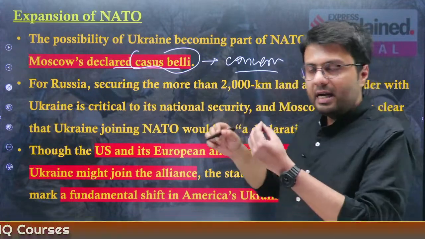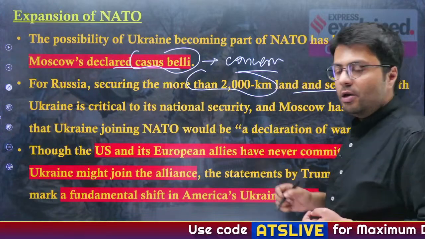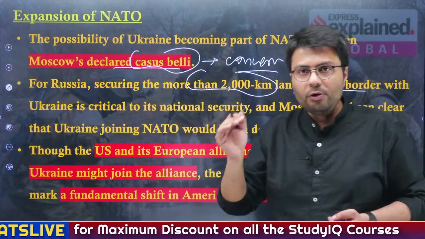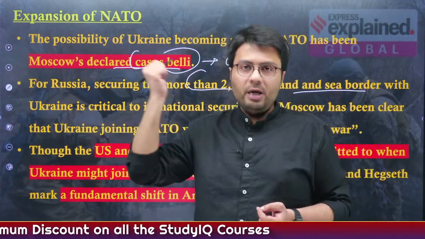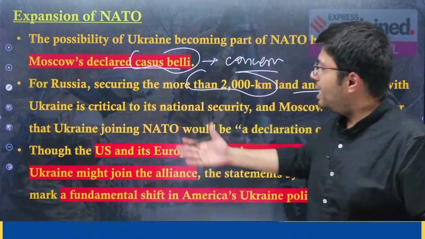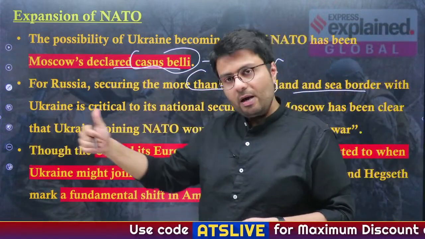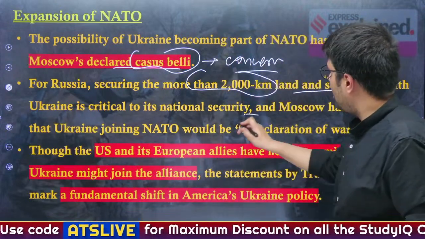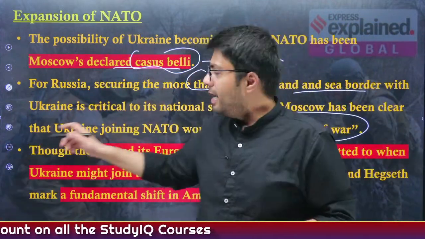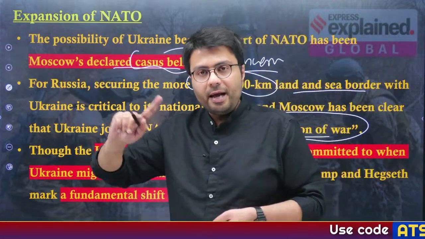Now Russia currently has more than 2000 kilometers of land and sea boundary with Ukraine. So if and when Ukraine becomes a member of NATO, it will allow countries like the US to deploy their military into Ukrainian territory, which you can understand is very dangerous for Russia's national security. So that is why Russia is against Ukraine becoming a member of NATO. Russia has previously highlighted that it will be considered an act of declaration of war, and that is why Russia has given its excuse to attack